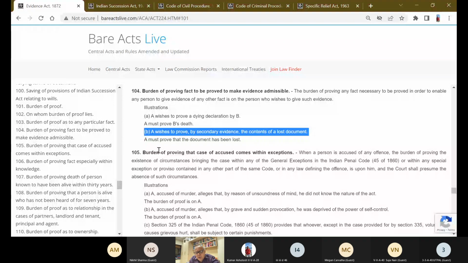I am producing secondary Xerox copy of the agreement of sale, the original of which is in the possession of the builder, who is not giving me. Your copy will not be admissible unless you tell the court that the original is in the possession of the builder, that you wrote a letter under section 66, gave a notice to him. Because section 66 tells you, you have to give a legal notice to the person in whose possession the original is, calling upon him to produce the original at the date of the recording of the evidence.